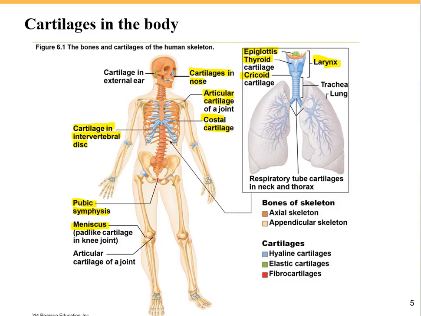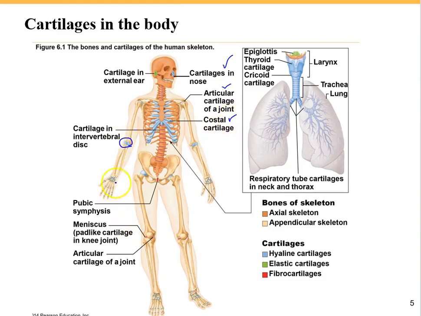In this picture you can see the hyaline cartilage in blue color. The cartilage in the nose is a hyaline cartilage. Articular cartilage of a joint is a hyaline cartilage. Costal cartilage, the cartilage between ribs and sternum, is a hyaline cartilage.